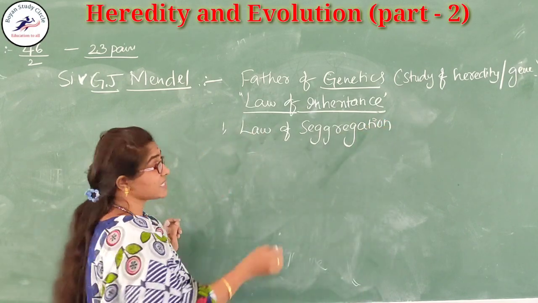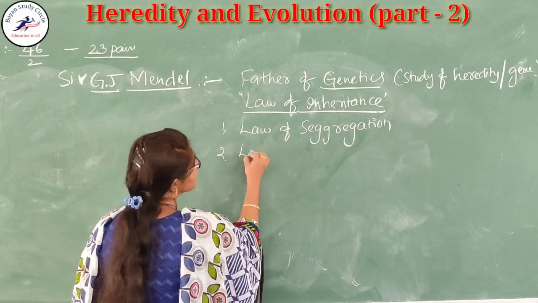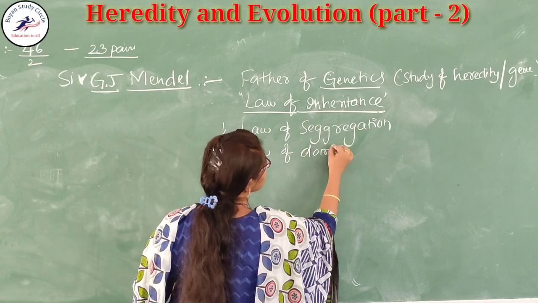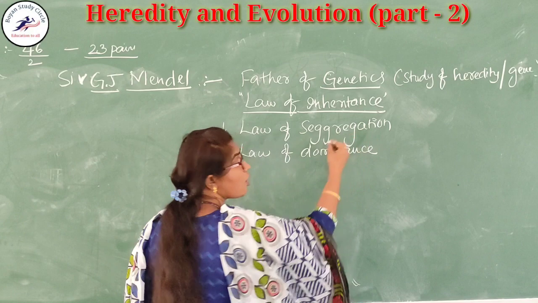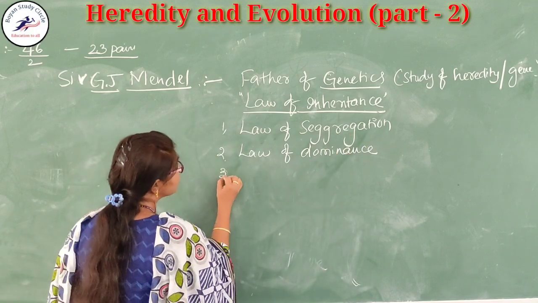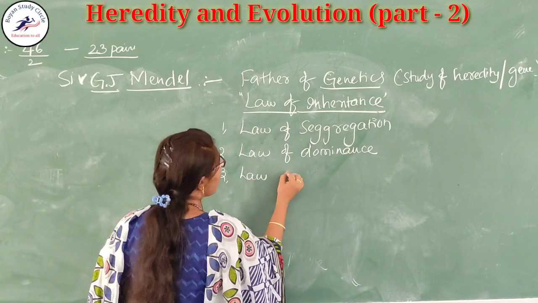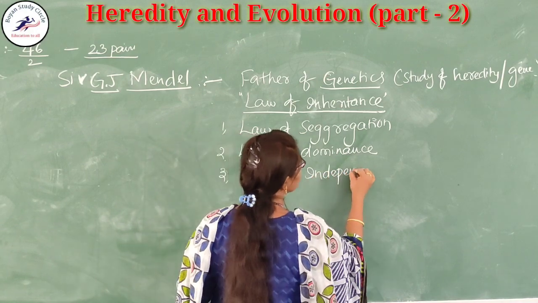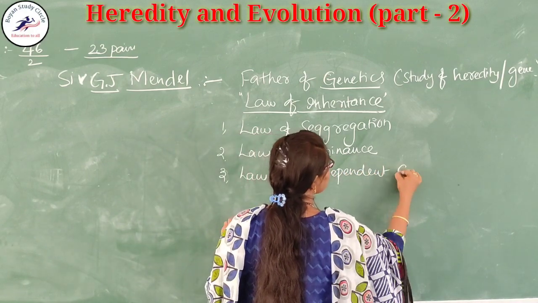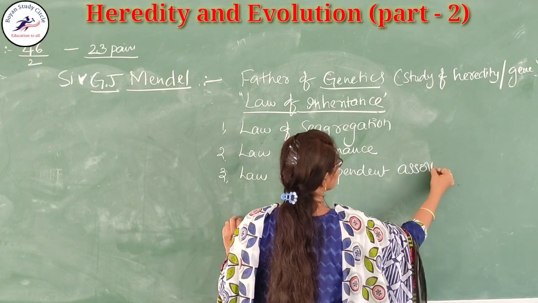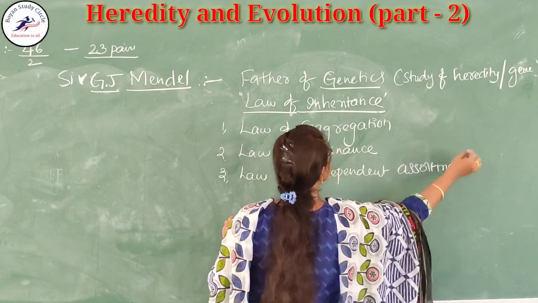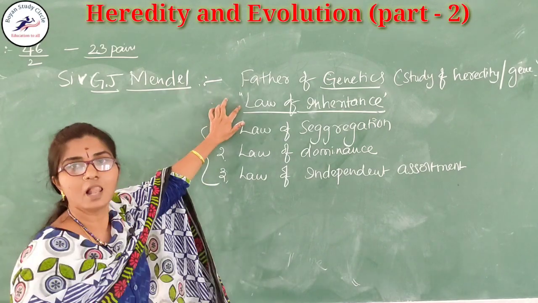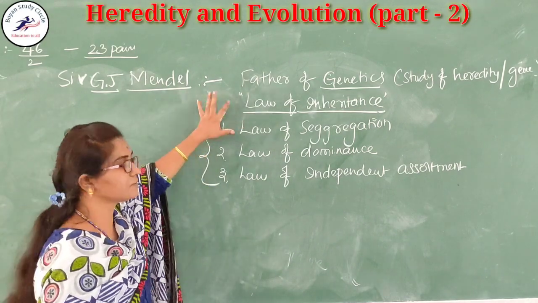Okay, the law of segregation. The second one is the law of dominance. Another, the third law, is the law of independent assortment. These three laws are said to be the laws of inheritance.